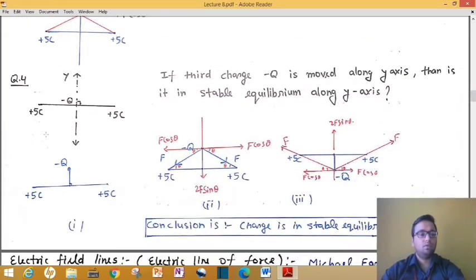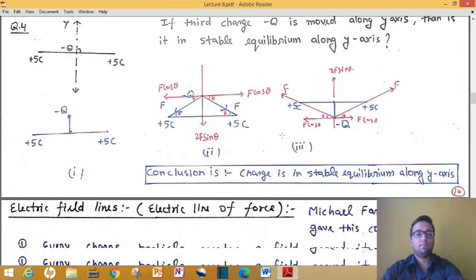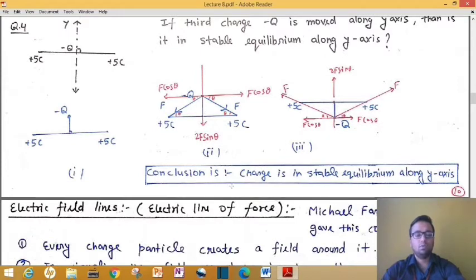In question number 4 we have plus 5 coulomb charge here and another plus 5 coulomb charge. This time the third charge is minus q, and you have to tell that if you shift this charge towards the y axis, then will this charge be in stable equilibrium or not. Now you have to do it by yourself. The conclusion or answer will come out that this charge is in stable equilibrium along the y axis.